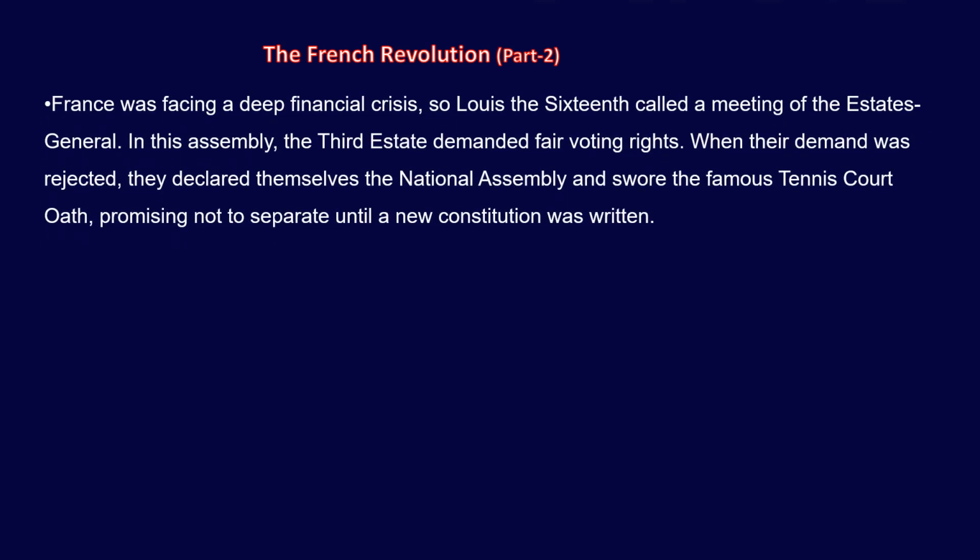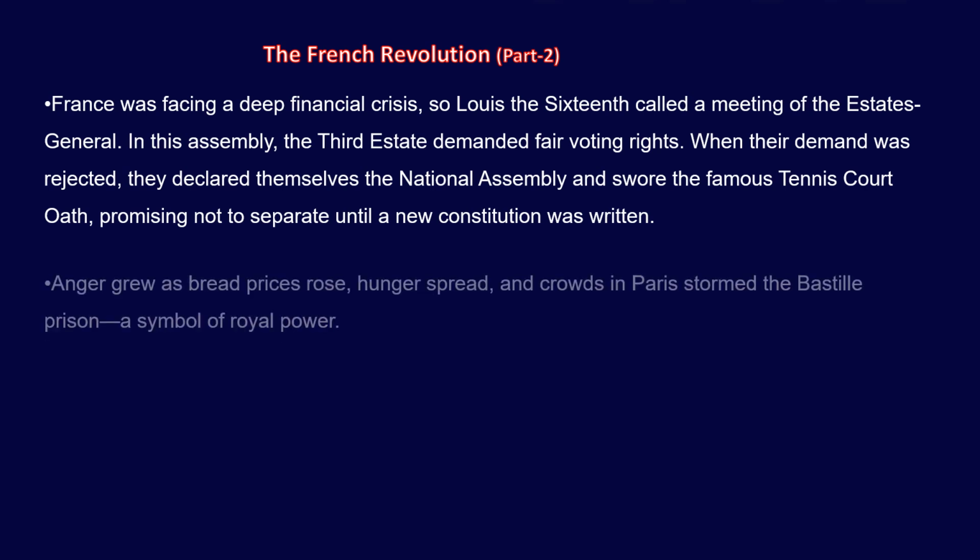Let us quickly recap the key points. France was facing a deep financial crisis, so Louis XVI called a meeting of the Estates General. In this assembly, the Third Estate demanded fair voting rights. When their demand was rejected, they declared themselves the National Assembly and swore the famous tennis court oath, promising not to separate until a new constitution was written.